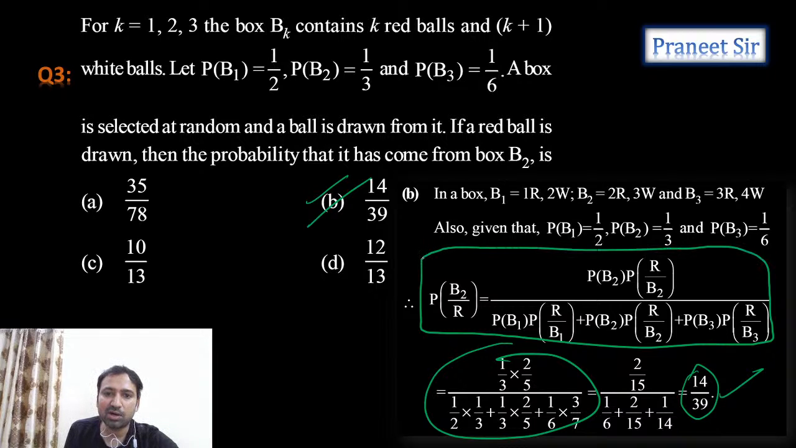See, a red color ball can be obtained because of box 1, box 2, box 3. But already we know that a red color ball has occurred. What is the probability that this red color ball occurred because of this box B2? Clear? Right, perfect guys. Chalo, let's move to the next question.